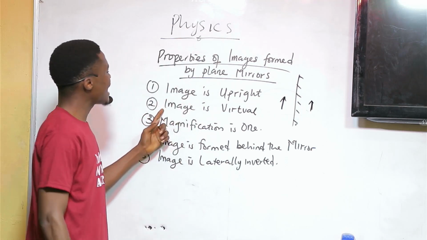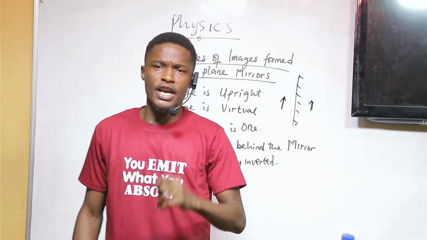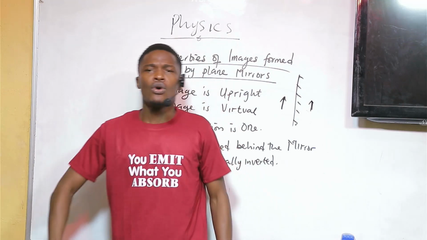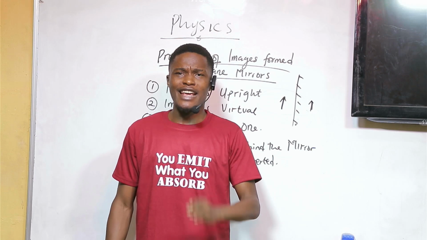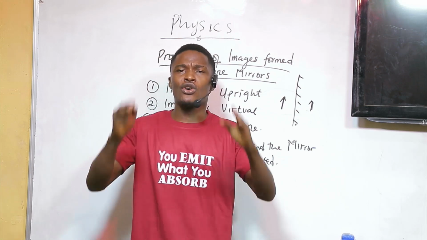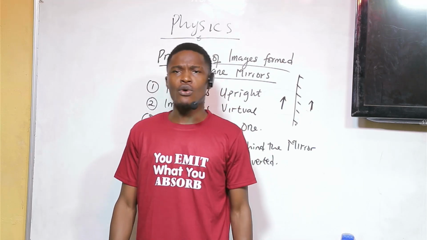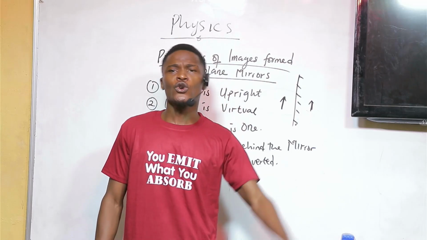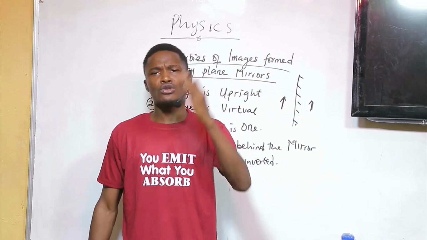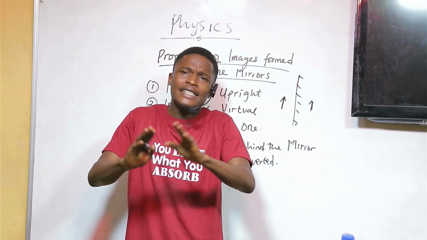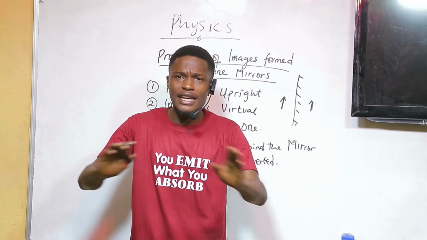And then again, we said that the image is virtual. When you say that something is virtual, it means that it is not real. Even though when we look at ourselves in the mirror, we see something that looks like us, that thing is not real. It is merely a reflection of who we are. Imagine that you are in front of your mirror and you wave your hand. Your image will also wave its hand. If you come closer to your mirror, the image will also come closer to the mirror. That is what tells you that that image is virtual. It is there, but it is not there. It is not a real image.